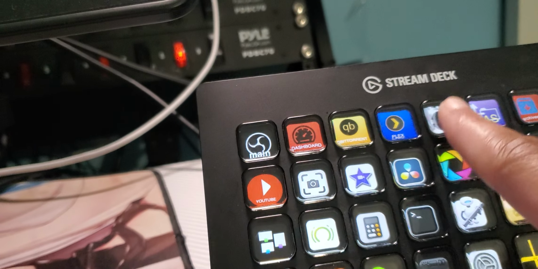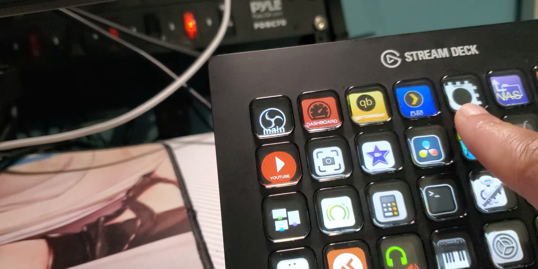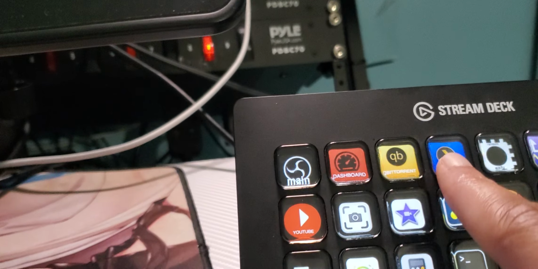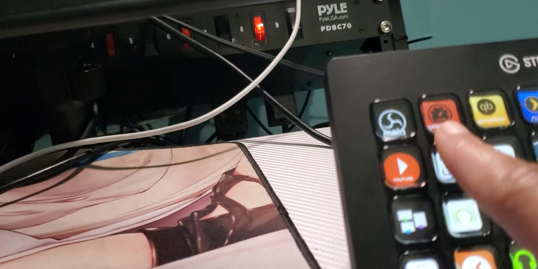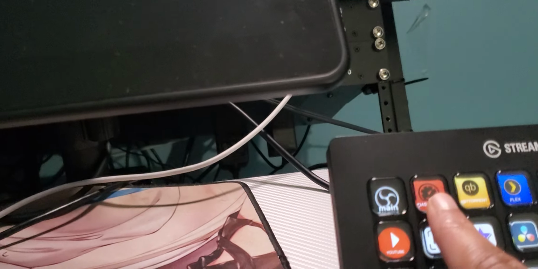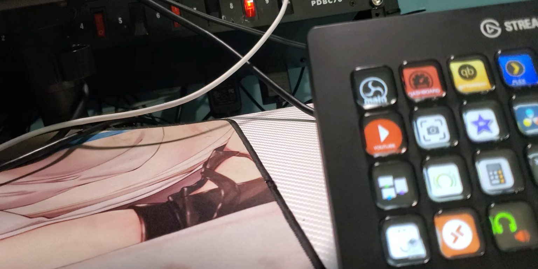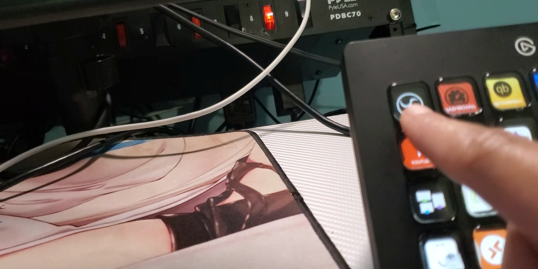This is a random generator, so it generates stuff, and I did a custom key on there too. This is Plex. This is my Plex media server, which is running on a virtual machine on my server in the back room. This is the same exact as this, but it runs on the same virtual machine as Plex. This is my dashboard, which loads links for my thing, and then this, which is YouTube.